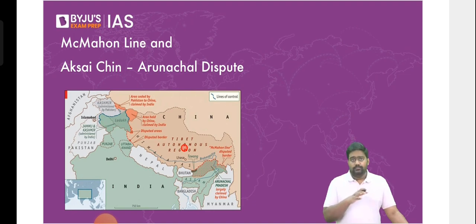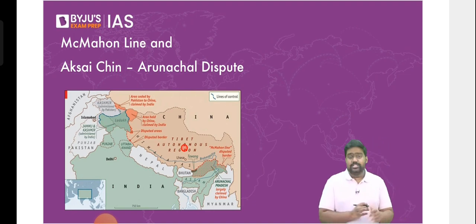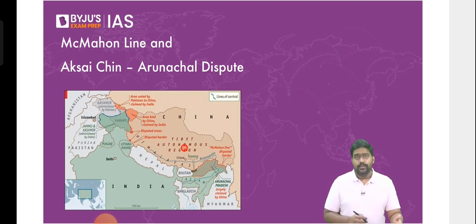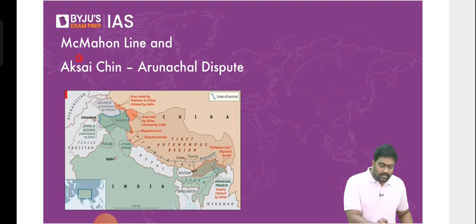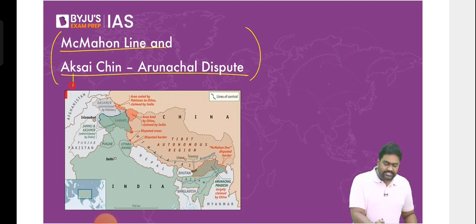All right. Now that you understood what happened, what is the history behind it, let's look at the maps. Let's understand the 1962 war, and let's talk about the current border disputes as well. I'll show you a couple of important maps. I'll give you some basic details, and after that, we'll take a short break.